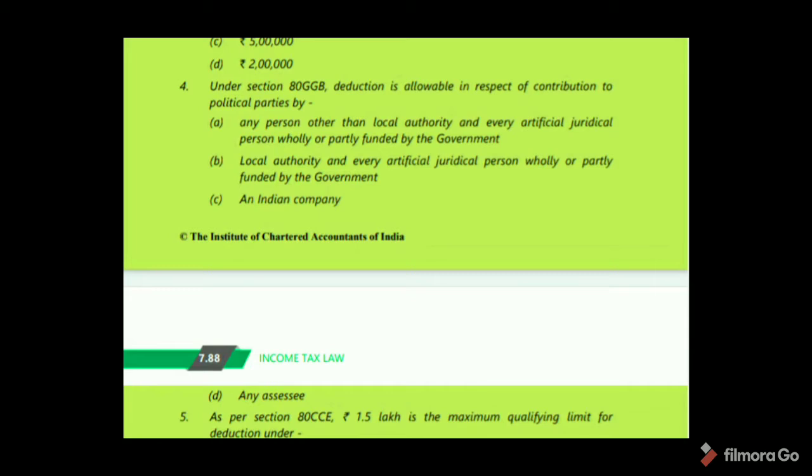See MCQ number 4. Under section 80 GGB, deduction is allowable in respect of contribution to political parties. Option A. Any person other than local authority and every artificial judicial person wholly or partly funded by the government. Option B. Local authority and every artificial judicial person wholly or partly funded by the government. Option C. An Indian company. Option D. None of these. So, under section 80 GGB, donation to political party by company. So, option C is correct.